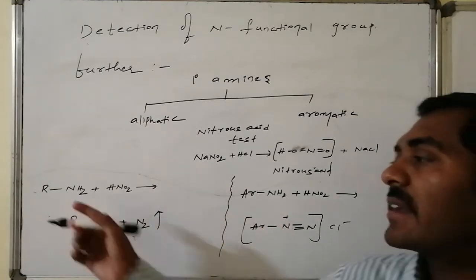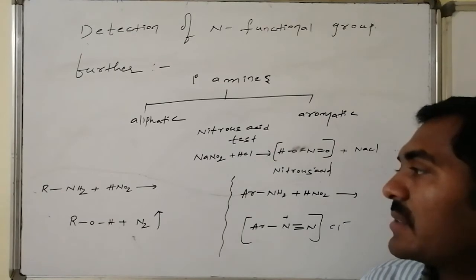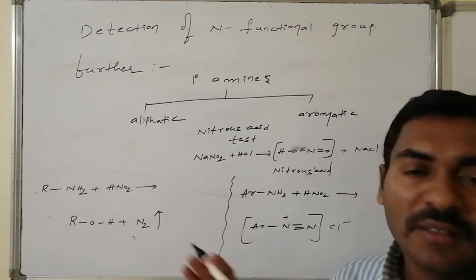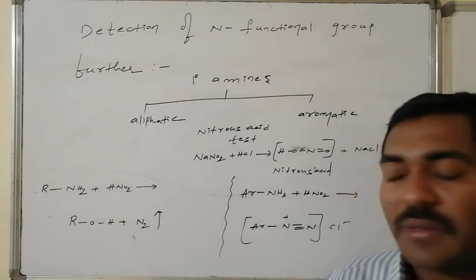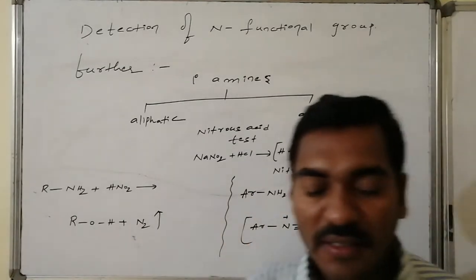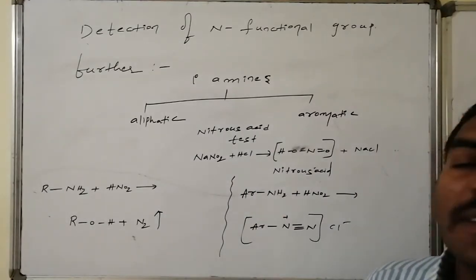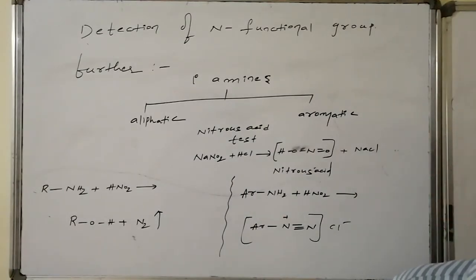This nitrous acid on reaction with primary aliphatic amines leads, without any intermediate, in a single step, to the formation of what? Alcohols, followed by elimination of nitrogen gas. The brisk effervescence of nitrogen gas evolution indicates a primary aliphatic amine.